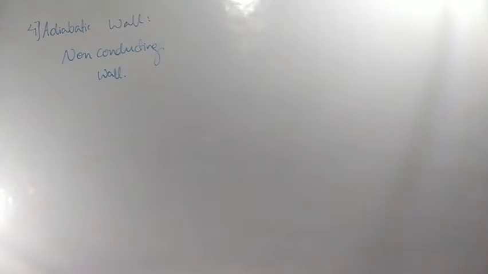Even if you are not getting it, please watch the videos once again. Clear? So what do we mean by adiabatic wall? An adiabatic wall is an insulating wall that does not allow the flow of heat energy from one point to another, or one body to another. Clear? Next, what is a diathermic wall? A diathermic wall means the opposite of this one. Clear? So the next question is, what is a diathermic wall?